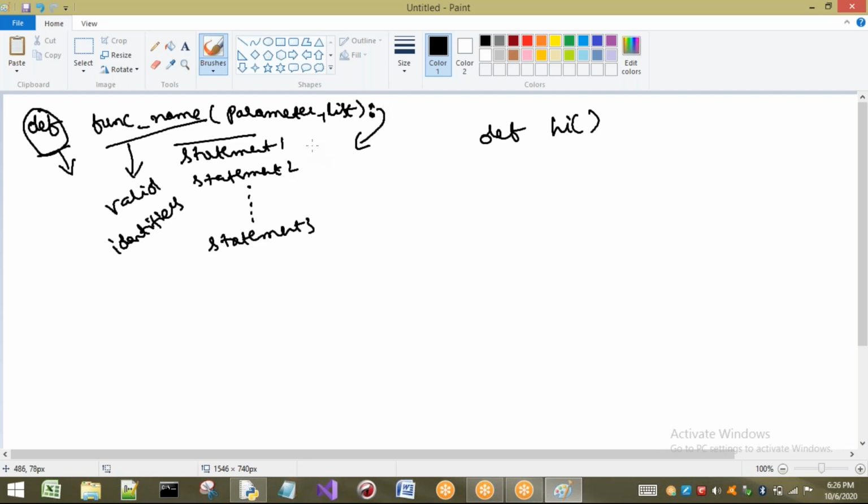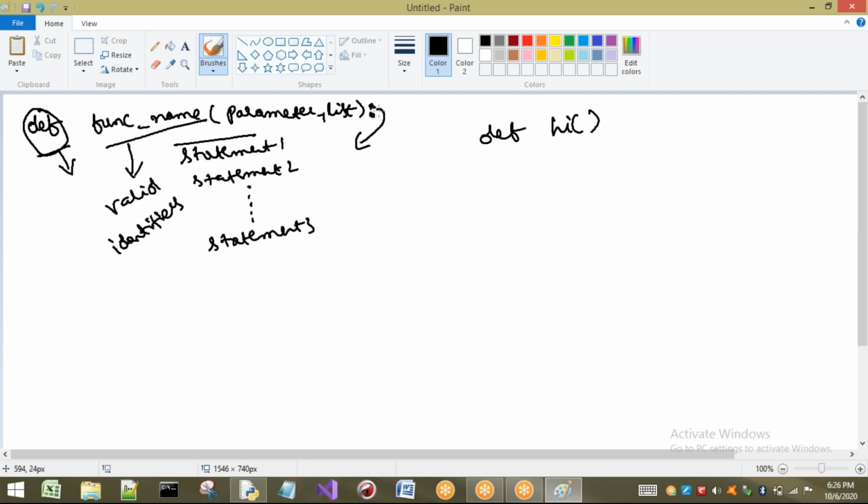After this one, we have to write the body of the function. So what does this line indicate? This line can be called the function header. The def indicates the start of our function header. This part is the name of the function. The parameter list I will explain later.